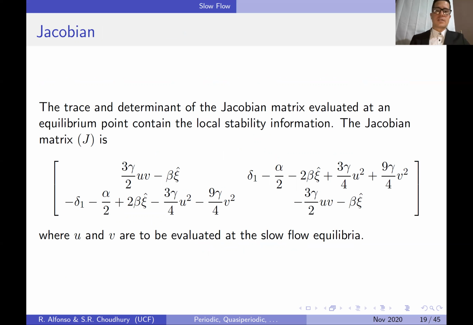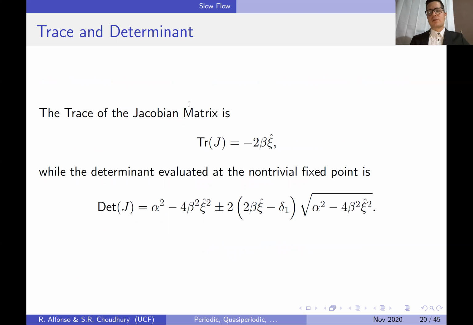Now, to analyze the local stability information, it is useful to use the Jacobian matrix and its trace and determinant. The Jacobian matrix for this system is given by this matrix right here. And just thinking about the trace right now, notice that if you add the position 1,1 and the position 2,2, the first term of both of them is the same one with a different sign. That's why we get that the trace of the Jacobian matrix is -2 beta chi hat, while the determinant, being evaluated at one of the non-trivial fixed points, or both actually, is given by this expression.